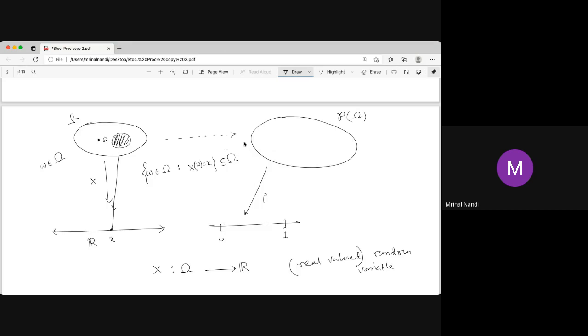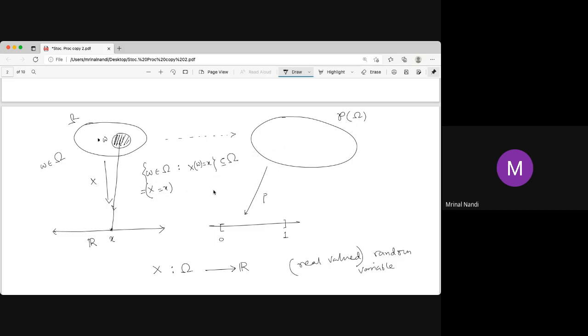Now there is a question: if the sigma is not a power set, that is a problem. Sometimes we write this set as X equal to x. X equal to x means the set of all omega such that X(omega) equals small x. Something like the probability of X equal to 3. That means the probability of the subset, which is the set of all omega such that X(omega) equals 3. It's a short notation, a short version of the whole set.